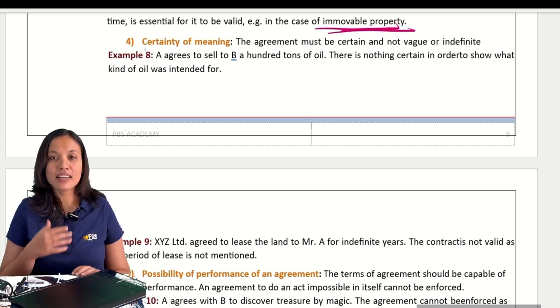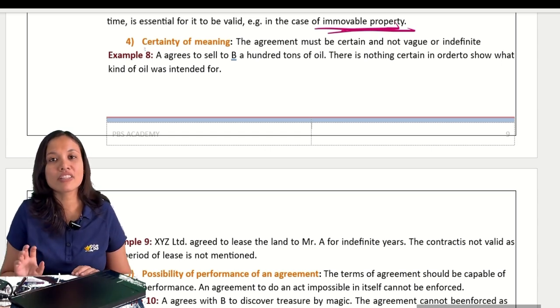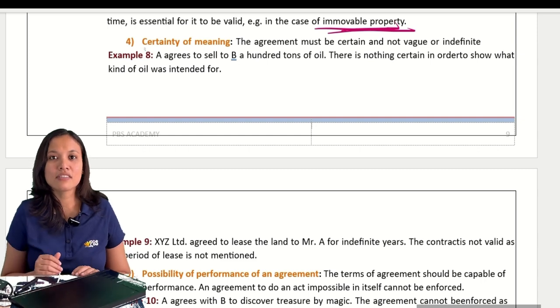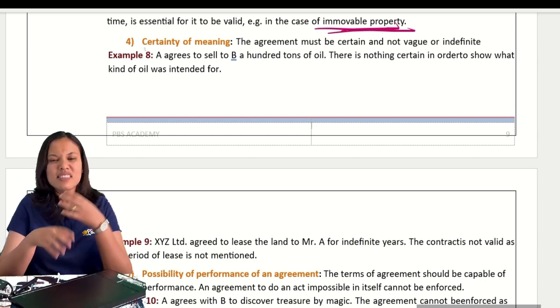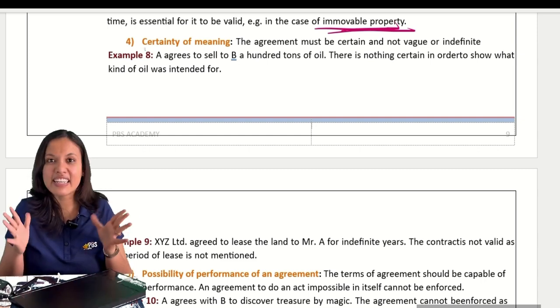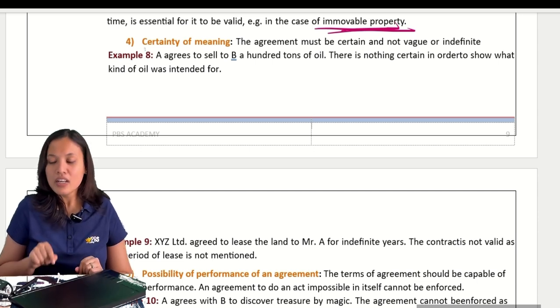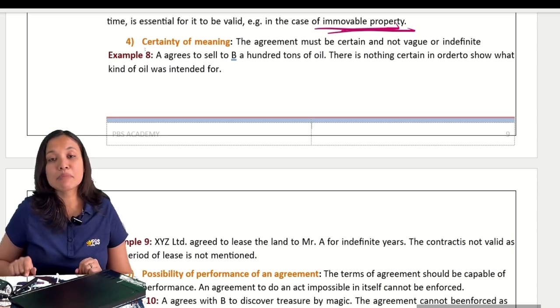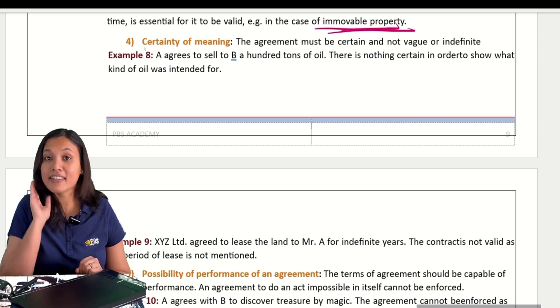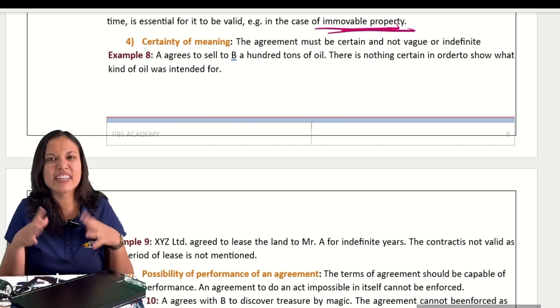Now tell me. I am thinking of the old one. She is thinking of the new one. Is it valid? No. Because there is a confusion. Which one? Not clear. So the terms of the agreement must be certain, definite, clear. It should not be indefinite and vague.